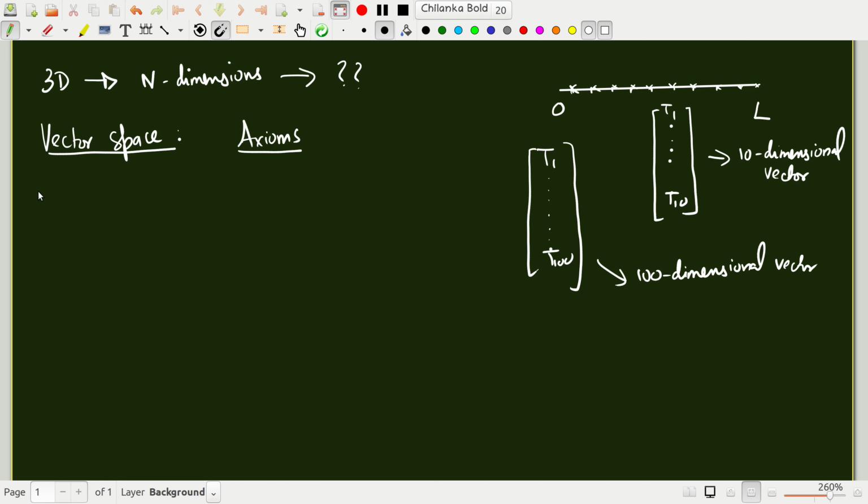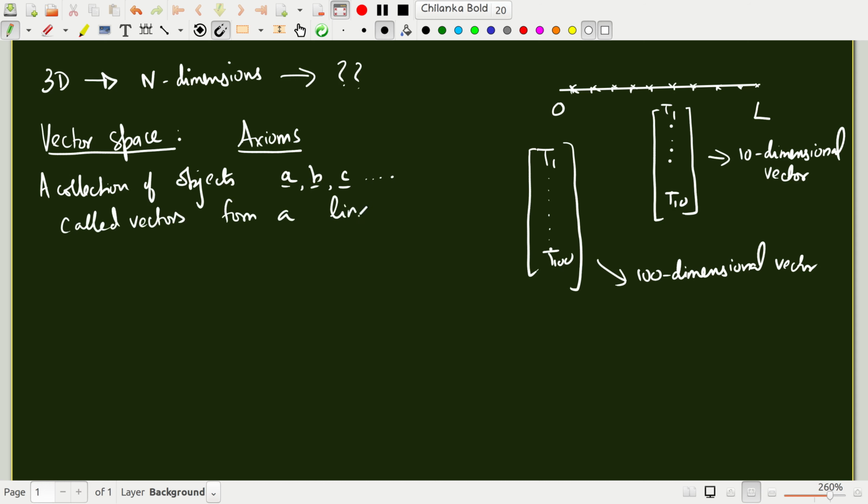A collection of objects A, B, C called vectors form a linear vector space V if you have a bunch of objects which you think of as vectors.